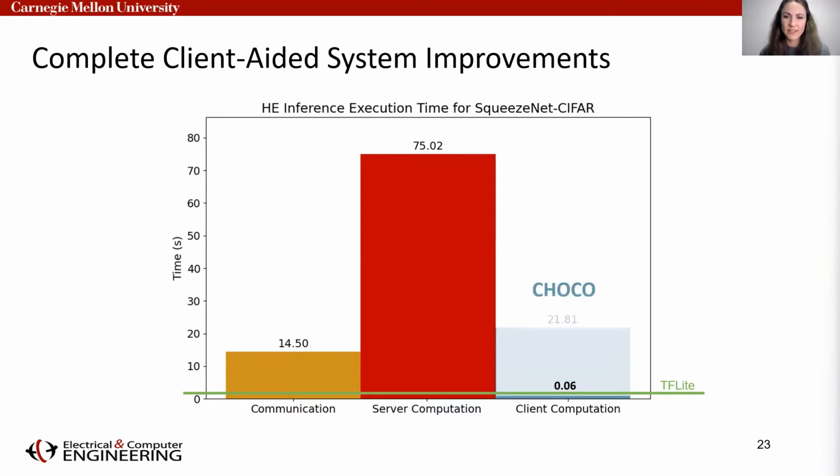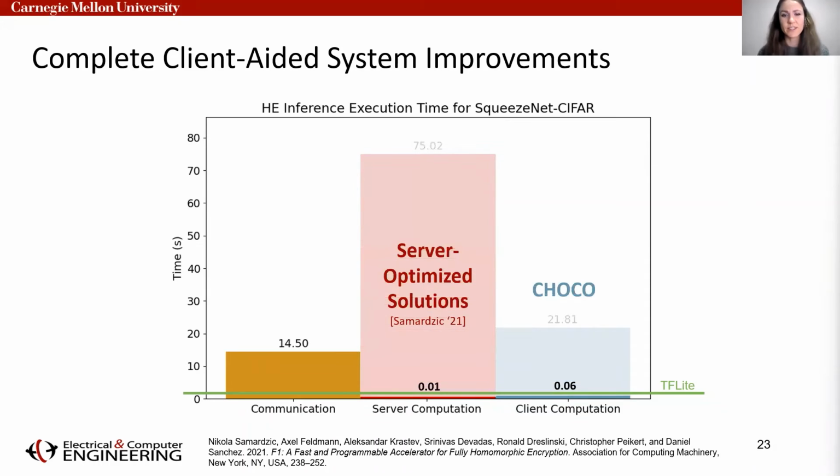While CHOCO reduces client-side computation, server-side solutions have also made tremendous progress. These solutions are complementary and necessary, but outside the scope of our client-optimized focus. Communication is the last piece and remains an ongoing challenge for many privacy-preserving protocols. While some overhead can be expected in favor of privacy, we will see that CHOCO reduces this overhead for client-aided encrypted implementations by nearly 3 times.